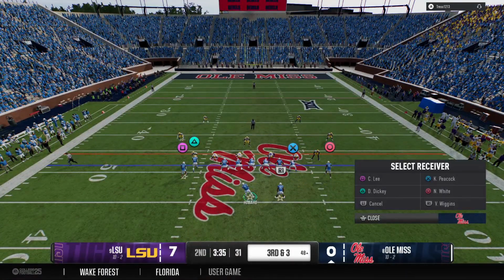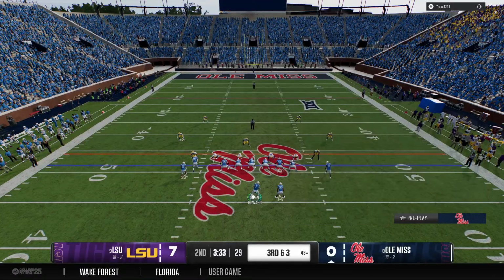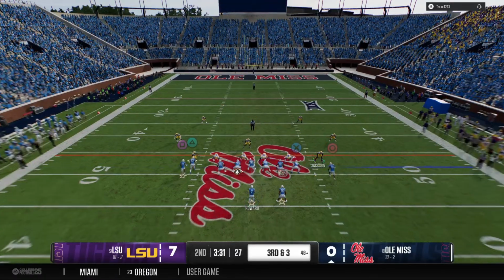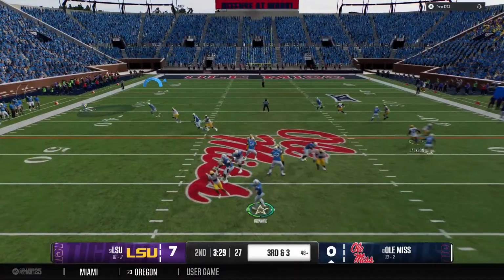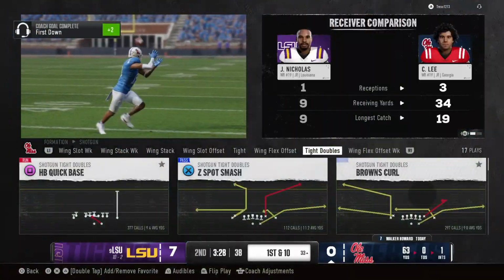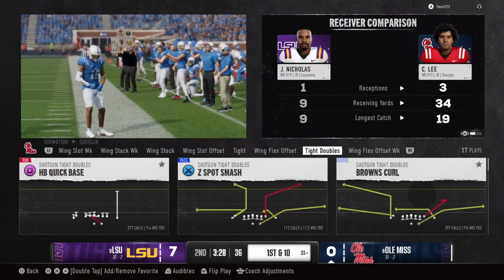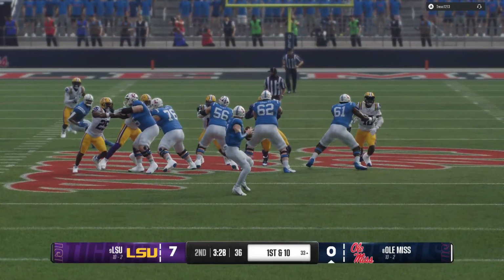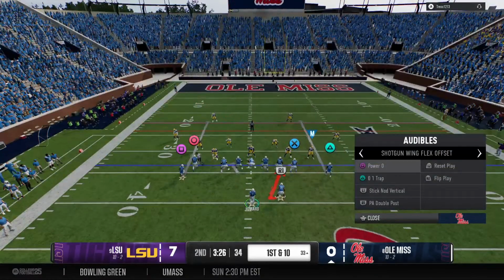It's 3rd down. Looks like the QB is changing the play at the line. Back to pass. It's Howard. Lets it fly out to the wideout, and he pulls it in for a big gain before he goes out of bounds. It'll move the sticks, more than enough for a first down. And the Rebels churn out another first down.